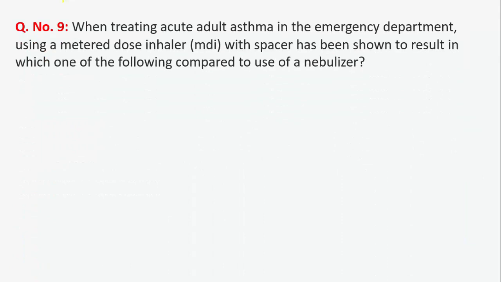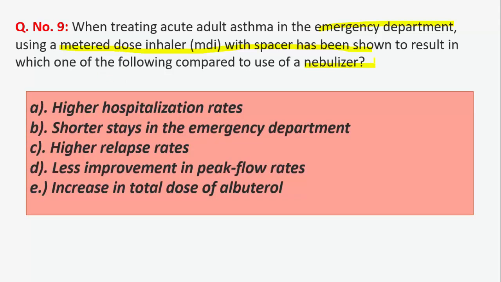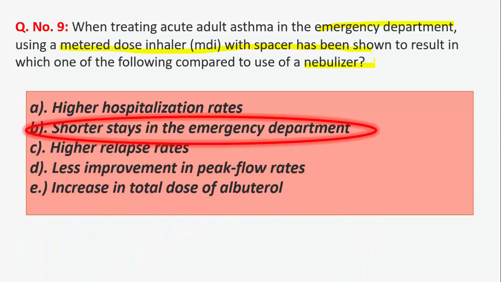Now, question number 9. When treating acute adult asthma in the emergency department, using a metered dose inhaler, MDI, with spacer has been shown to result in which one of the following as compared to a nebulizer? So MDI basically shortens the stay in the emergency department because compared to nebulizers, MDIs with spacers have been shown to lower pulse rates,